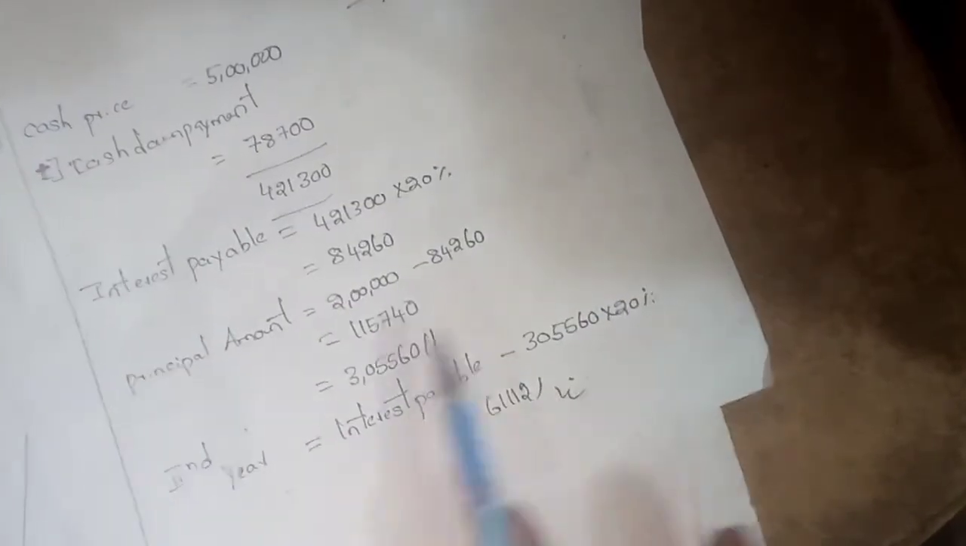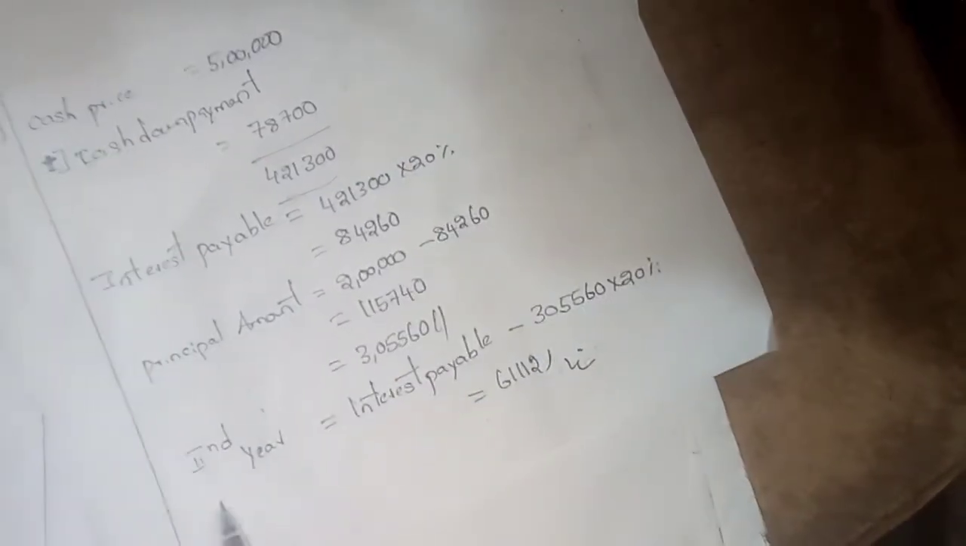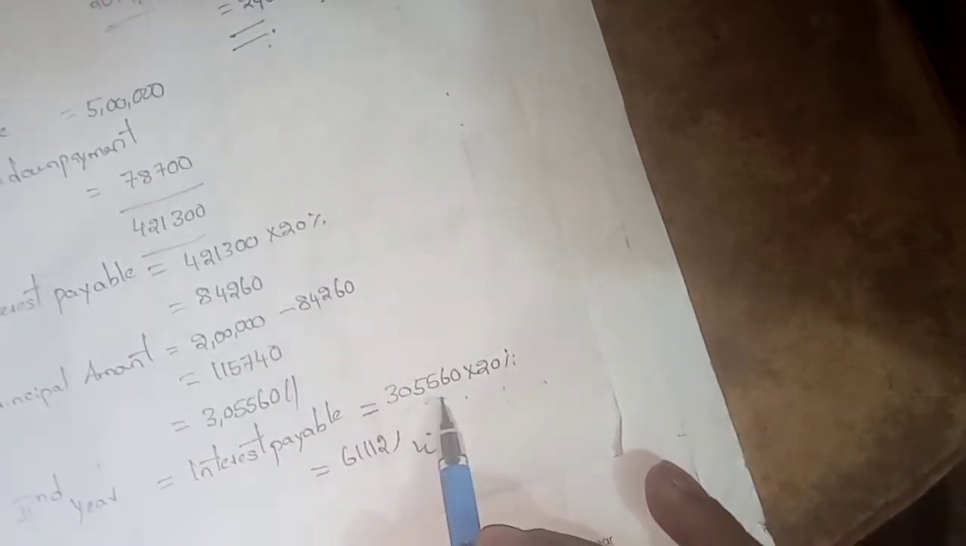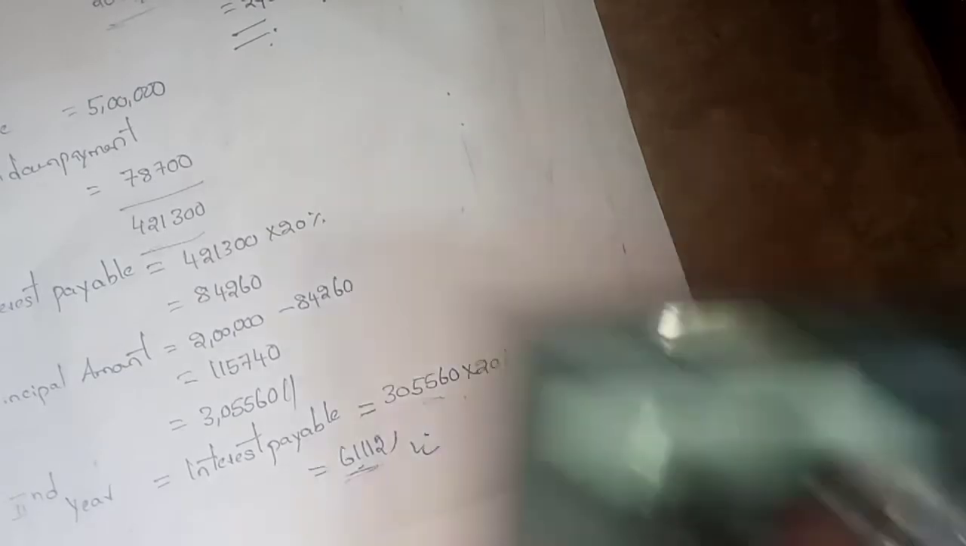So like this, the principal amount: 2 lakhs minus 84,260, that is 1,15,740. So in the second year, the same interest is payable at 20%. So the amount will be 3,05,500, 61,112. So totally clear. So next, the third one here: bills receivable 4,000, bills receivable 4,000, bills bank account 212.